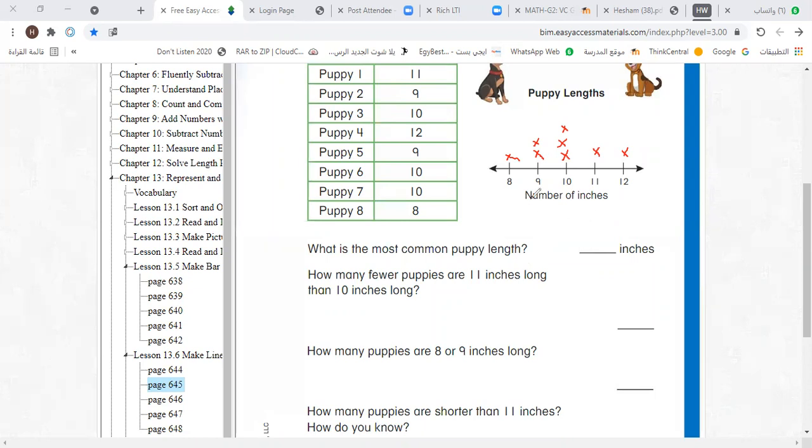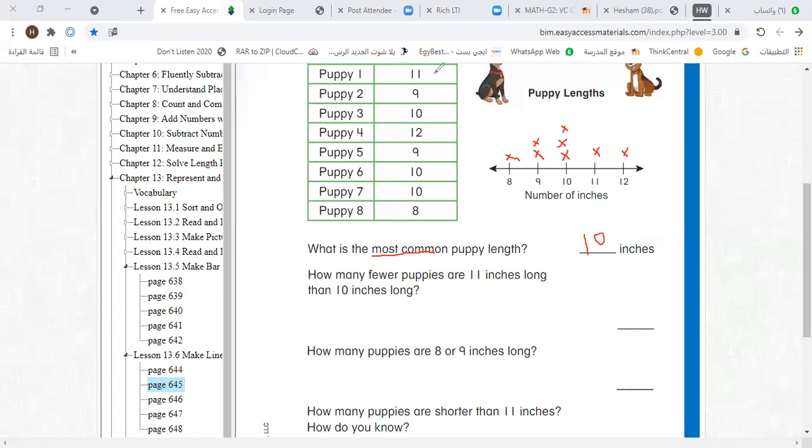Fine, thank you. Abdelaziz, what's the most common puppy length? The most common. 8, 9, 10, 11, or 12? The most common. 10. 10, yes, because here 3, it's the most common. So let's write here 10. That's right. Excellent boy. Bye, Abdelaziz.